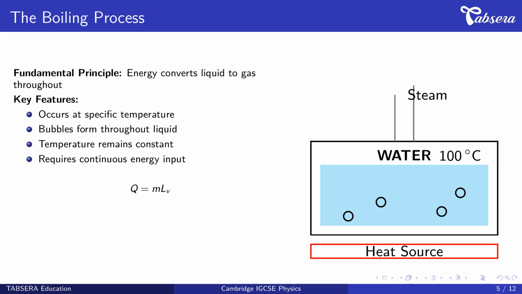Third, temperature remains constant during boiling, just like melting. Fourth, continuous energy input is required to maintain the process. The equation is Q equals m times L sub V, where L sub V represents latent heat of vaporization. The diagram shows water at 100 degrees Celsius with bubbles forming throughout, producing steam while temperature stays constant.